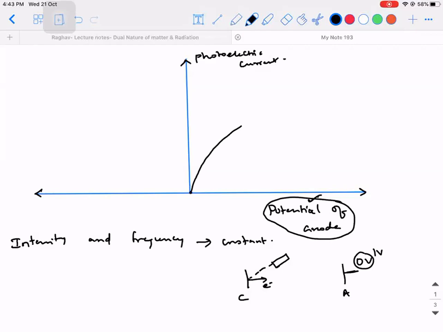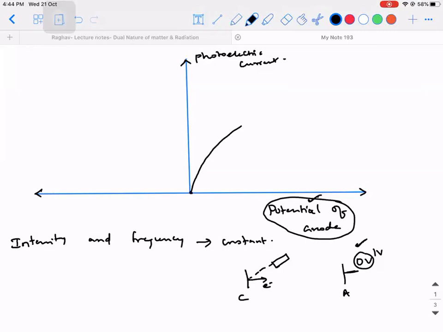Tell me yes or no. Yes, sir. Right? So this is going to be the graph, right? But this is wrong. This is the point where we miss. Concentrate, everybody. By me taking the graph from 0, what am I trying to say? Potential of anode is 0. So I'm trying to say that when there is no anode potential at all, there is no photoelectric current. But that is wrong.